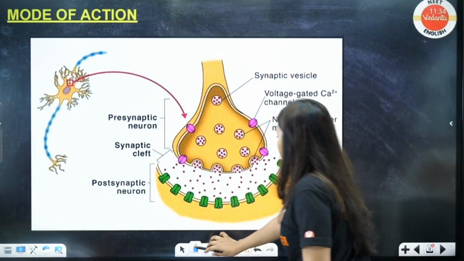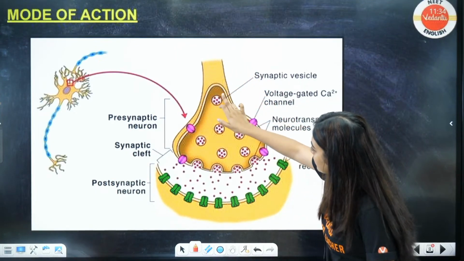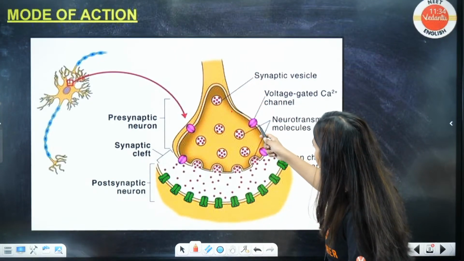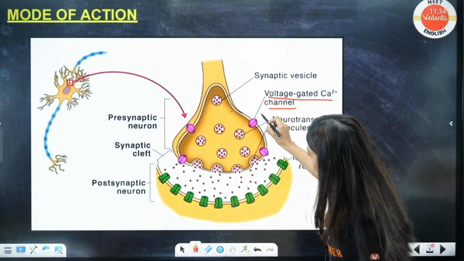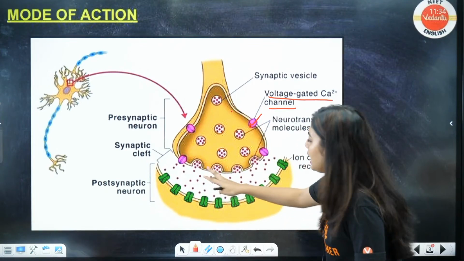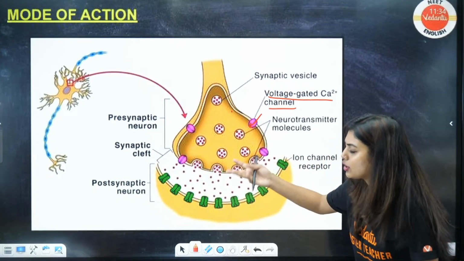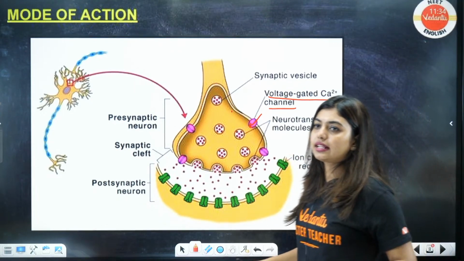See here, I have put a diagram for all of you to understand what I just explained. This is the presynaptic. You can see the neurotransmitters. Here you can see the voltage-gated calcium channels. These channels will put calcium inside, and automatically the neurotransmitter vesicles will open and release acetylcholine or any other one, and the receptors will collect it and the next things get carried away.